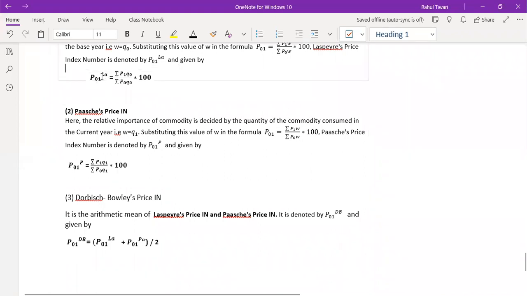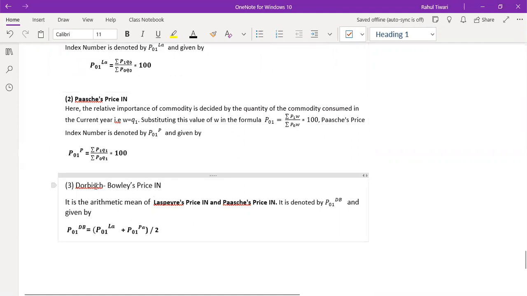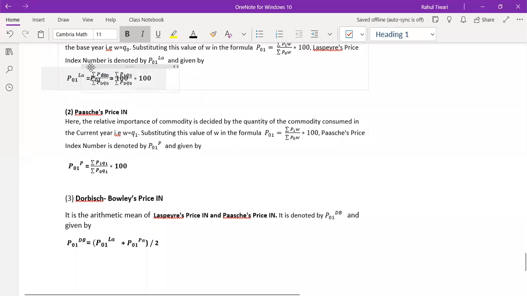Like you have the value of P01 of Laspeyres, which is this one. You can substitute here, or for Paasche you have an index number, you can substitute here. Or if you do not want, you can keep it as it is. There is no problem because it is based on the calculations part. Once you have computed these two, automatically this you can calculate. So this is your third method.